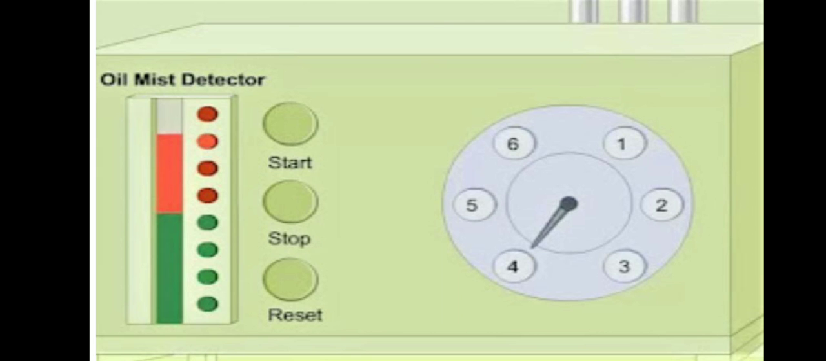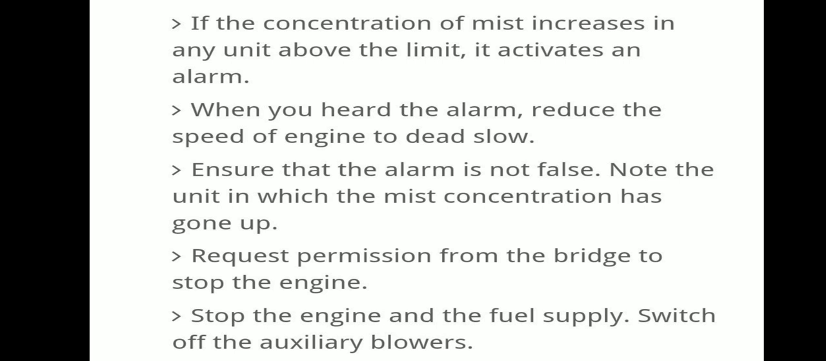Here we can see a picture of an oil mist detector. It will sense the oil mist concentration of all the units. Here there are 6 units, and it will detect the oil mist concentration of all 6 units in a periodic manner. If the concentration of mist increases in any unit above the limit, it will activate an alarm.